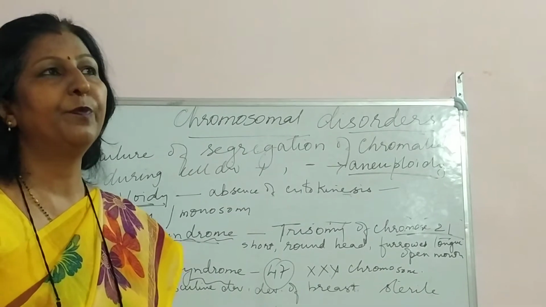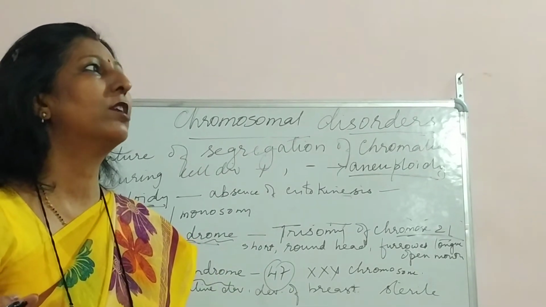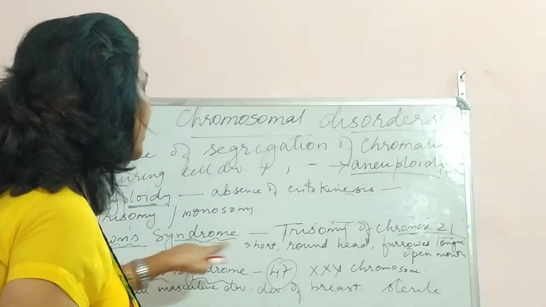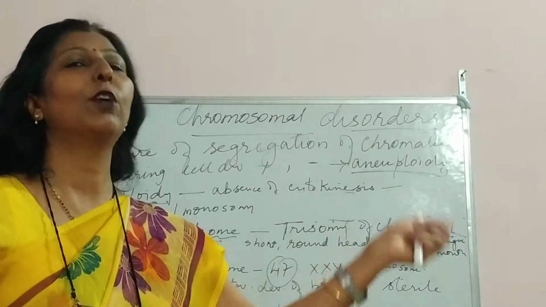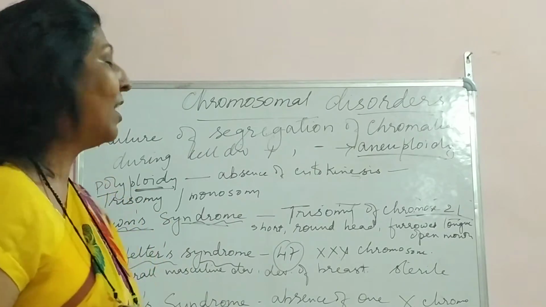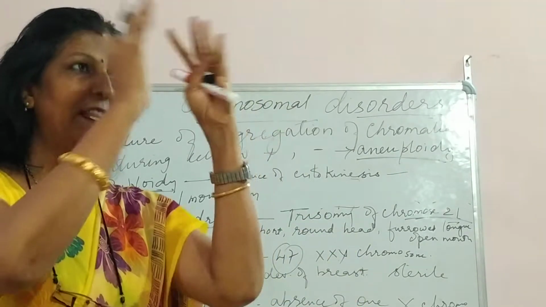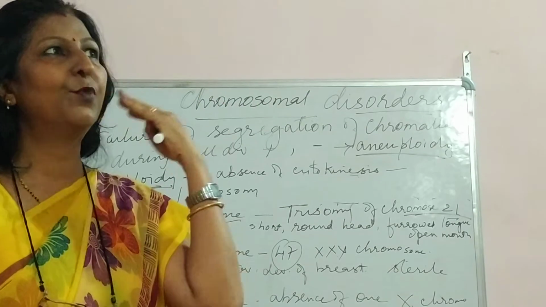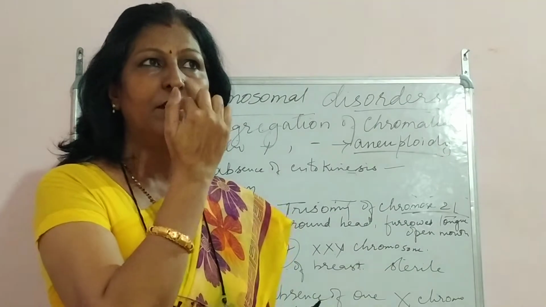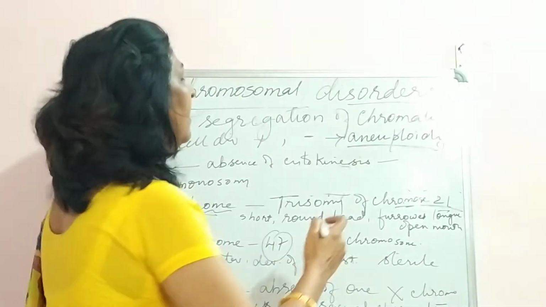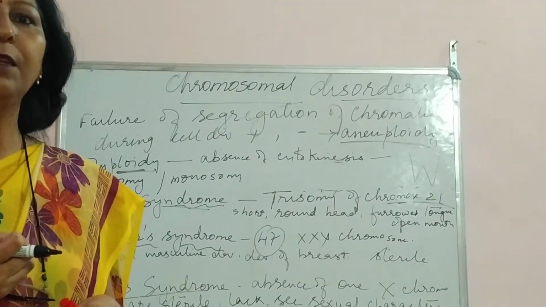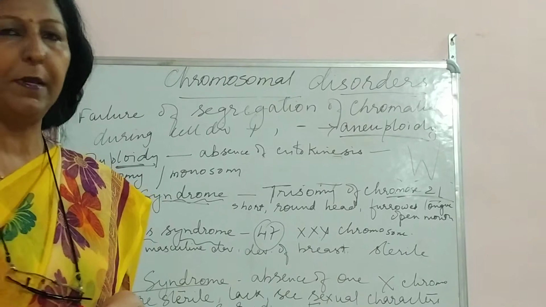And how do you understand that the person is suffering from the symptoms of this particular syndrome? The person is short-heighted, but that doesn't mean you go and tell all the short-heighted people around you that you are suffering from Down syndrome. The other factors also: round head, the head will be round. Again, round as we see around us, you cannot understand a person suffering just from that. Furrowed tongue: ये जो tongue रहेगा, it will be something like this, furrowed, like a snake's tongue. I have seen people like that. You also, if you observe, see people around you like that.